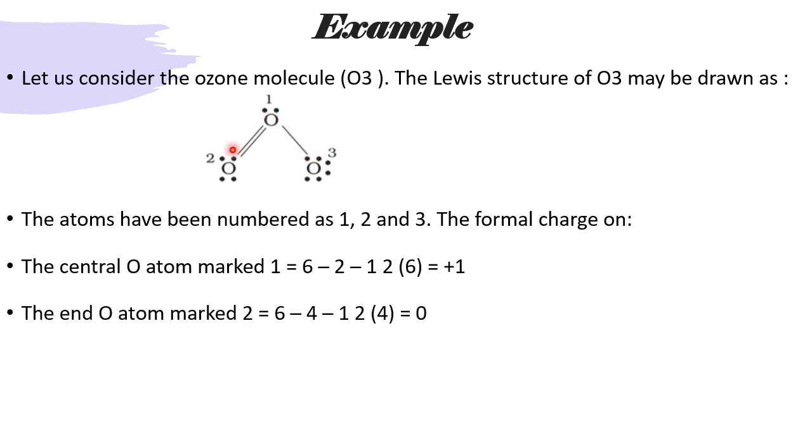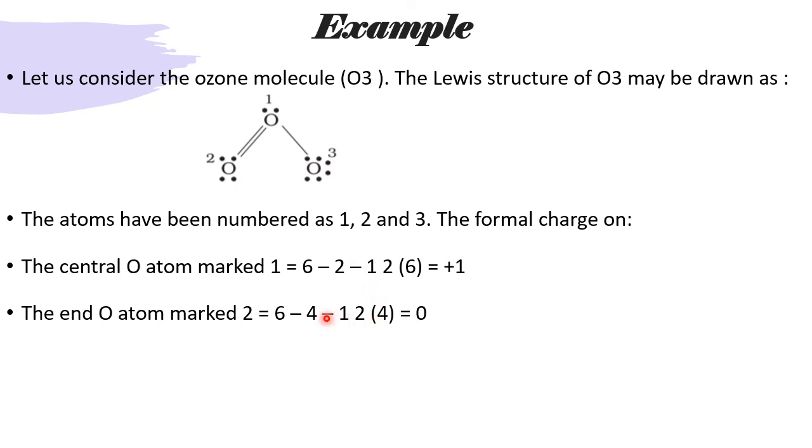Now the formal charge on the second O. Total number of valence electrons, as usual, 6. Number of lone electrons which are not busy: 1, 2, 3, 4, so 4. Half of the bond pair: for this, how many bonds are there? Only 2 bonds are there. 2 bonds equal 4 electrons. 4's half is 2.